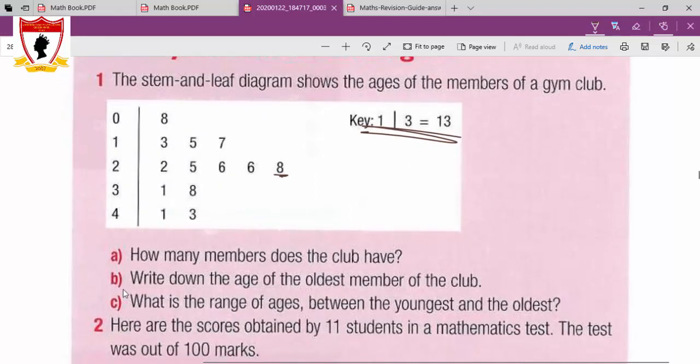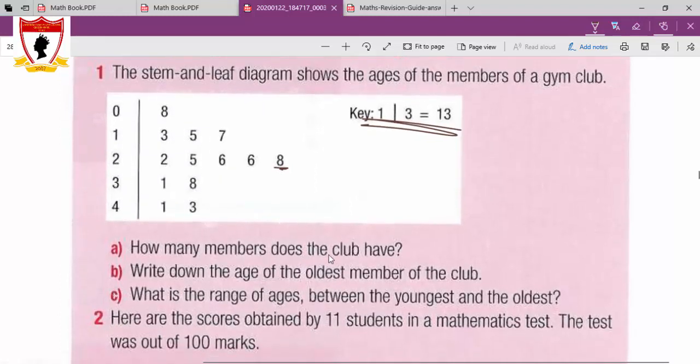Okay, let's use this to answer these questions. How many members does the club have? So each number here is the age of one member of the club. So how many ages are there means the club has this many members. 1, 2, 3, 4, 5, 6, 7, 8, 9, 10, 11, 12, 13. The club has 13 members. Write down the age of the oldest member in the club. The oldest member is 43 years old.